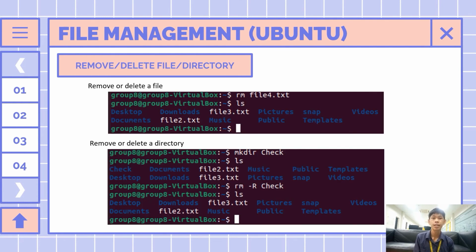Lastly, remove or delete a file or directory. The rm command, which is the remove command, is used to delete a file. The syntax is quite straightforward, which is rm file name. For example, to delete the file file4.txt, we run the command rm file4.txt. Additionally, the user can remove or delete a directory recursively using the -r option. For example, to delete the check directory, we run the command rm -r check.